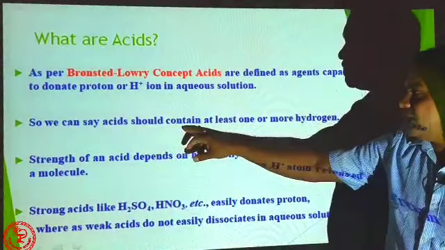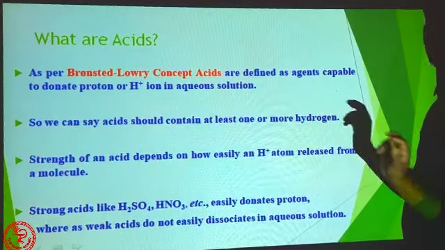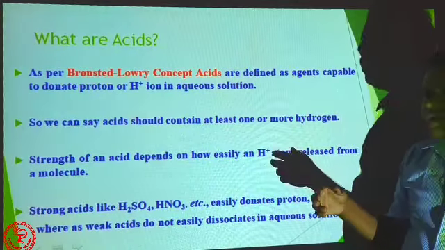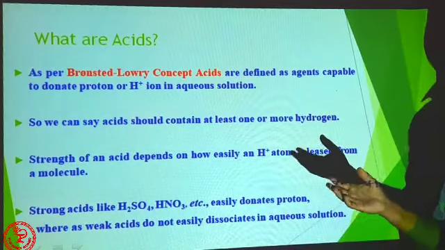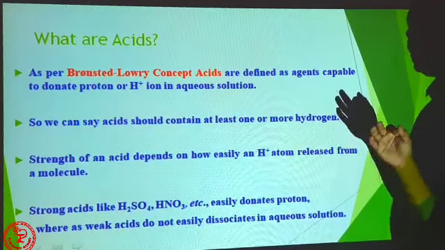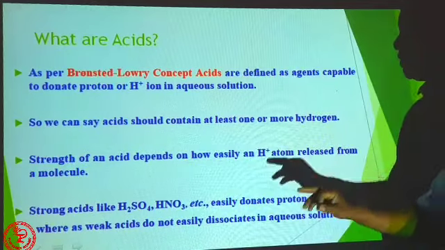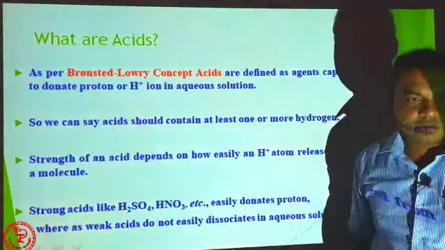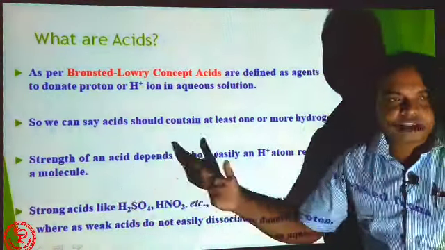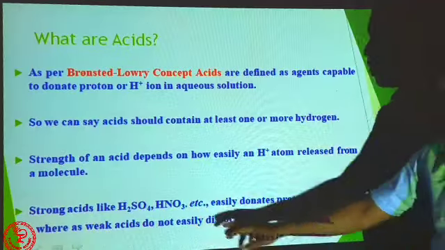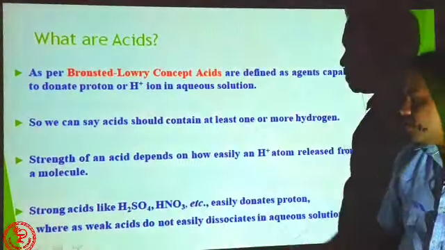So we can say an acid should contain at least one or more hydrogen. You can take the example of any acids, that may be sulfuric acid, hydrochloric acid, nitric acid. In every one there is hydrogen. If there is no hydrogen, how can H plus be removed?